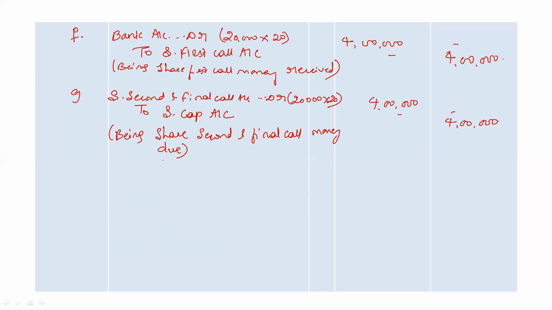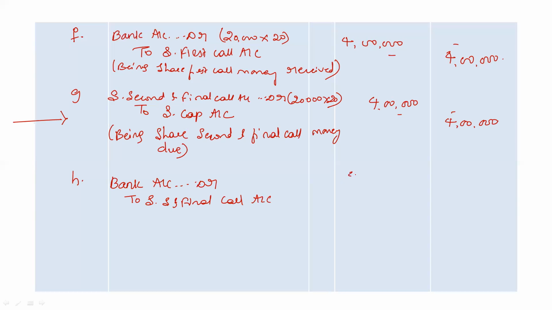Then the last entry is the receipt entry for second call. When company has asked to pay the second call money, now the shareholders are paying, though there are no calls in arrears in this question. So it's simple again, everybody has paid the second call money. So bank account debit to share second and final call account.